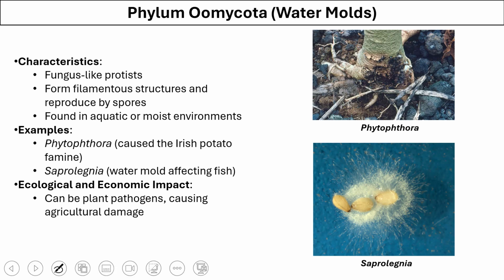Oomycota, again, the word root myco tells you that it will be a fungus. So these are fungus-like protists. They may form filamentous structures and reproduce by spores. They are aquatic, or they live in moist environments. Some of them can be plant pathogens. As you can see here, Phytophthora has destroyed the stem of this plant.